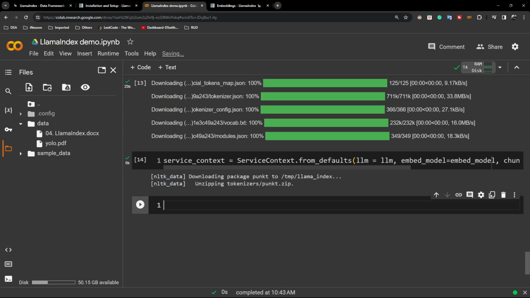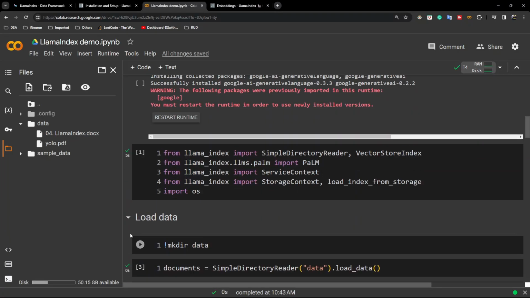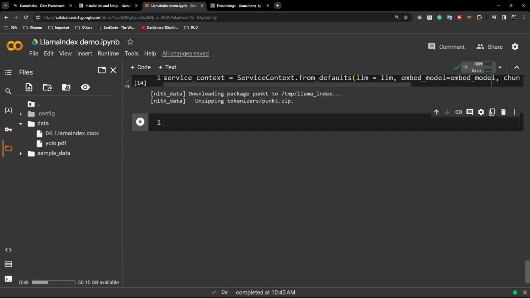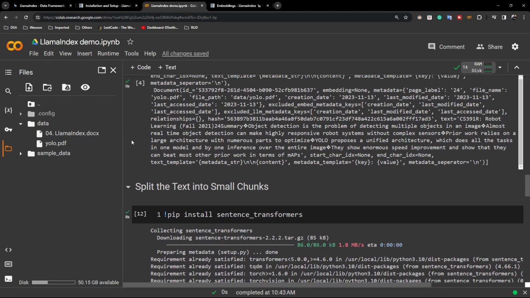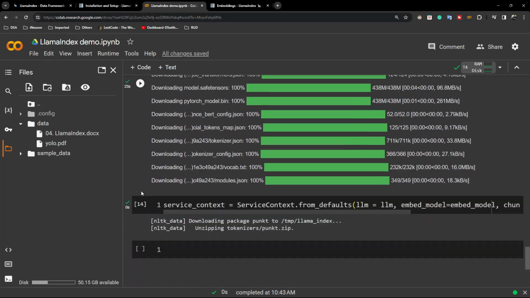Now what I need to do is convert my documents to chunks, and convert those chunks to something called vector embeddings. For this, you need to use something called a vector store. I think we have already imported this above. This is the VectorStoreIndex. This class will help me do that.